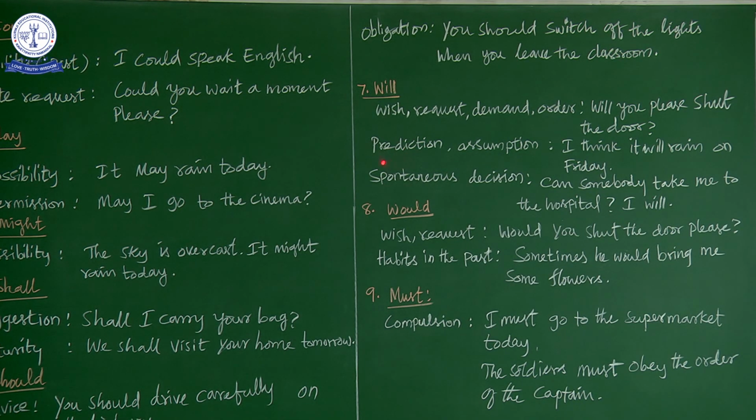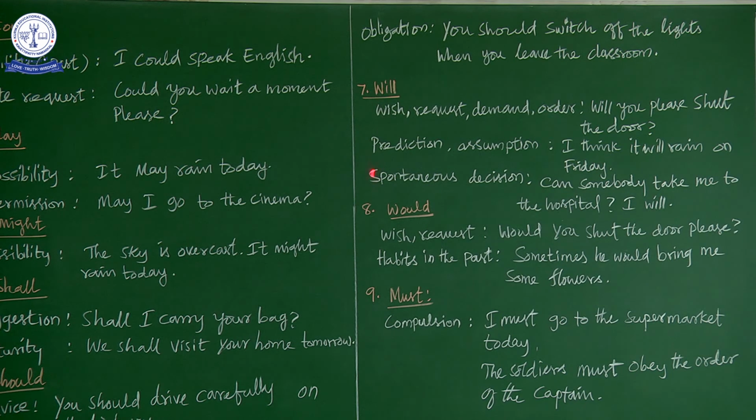Now prediction. What do you mean by prediction? Prediction means a situation which is expected to happen in the future. That is called prediction. Assumption also is the same, similar words. So I think it will rain on Friday. So your prediction, your assumption is that on Friday it may rain. So it is not sure.